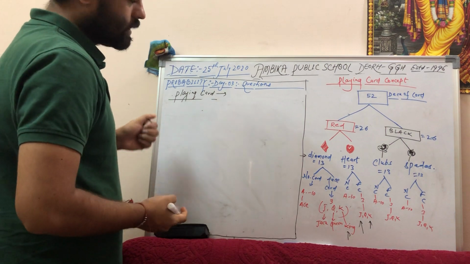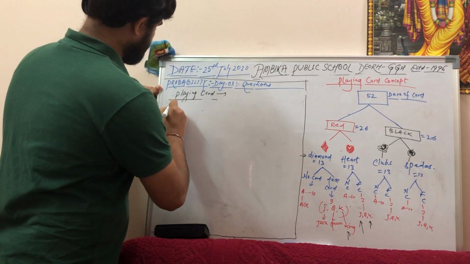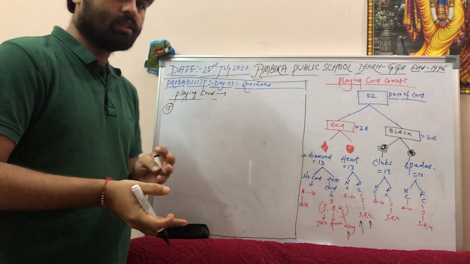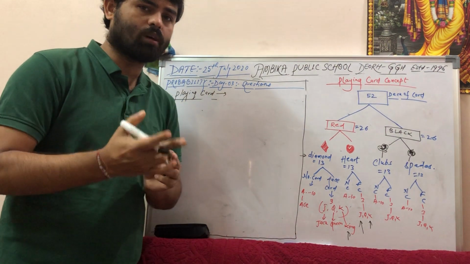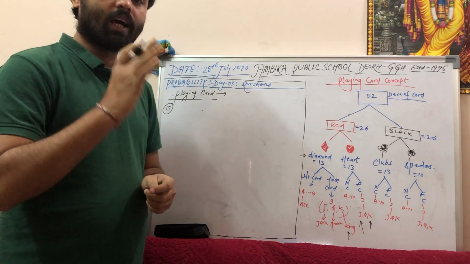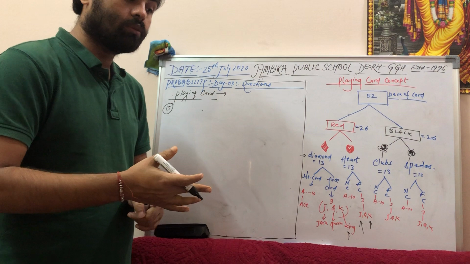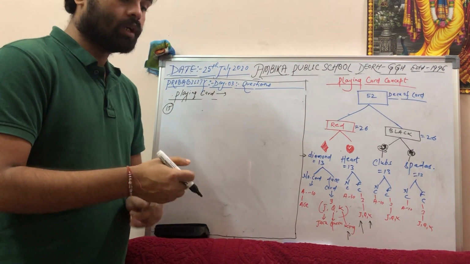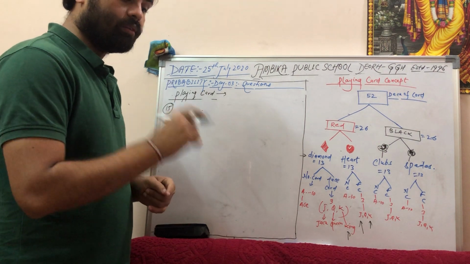Another question is the 15th question of your NCERT book. See the question. This question is a little bit different from the 2 questions we have solved. The question is 5 cards. The other 2 questions started with a well shuffled deck of 52 cards. But here the question is 5 cards.